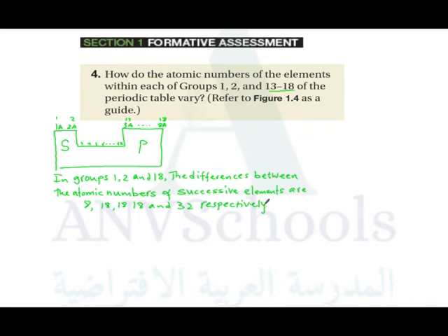In groups 13 to 17, the differences are 8, 18, 18 and 32, respectively.